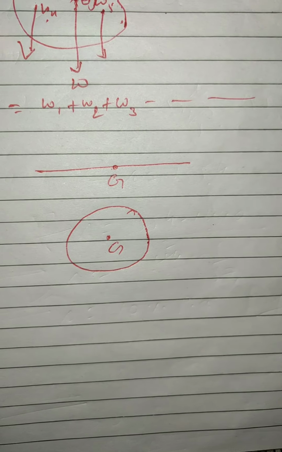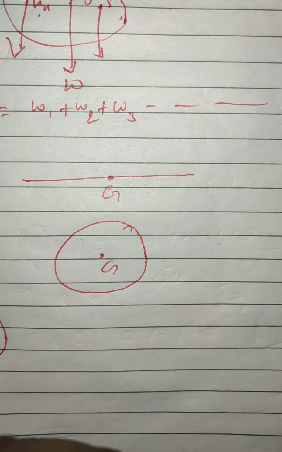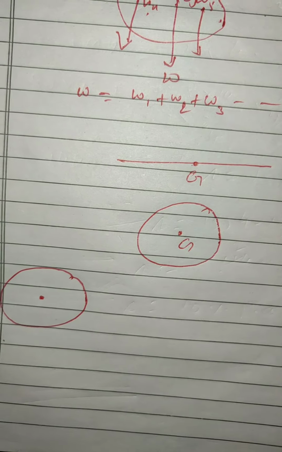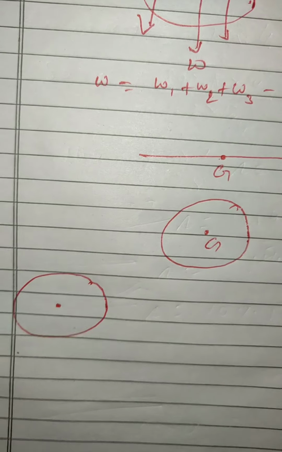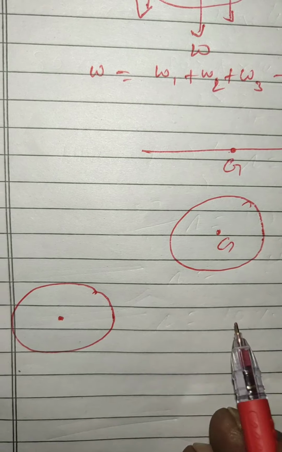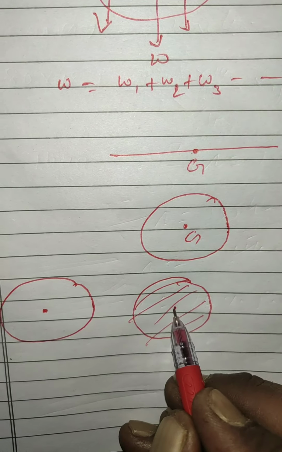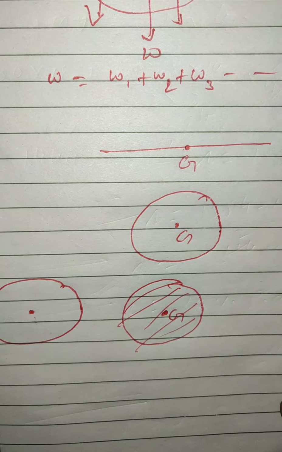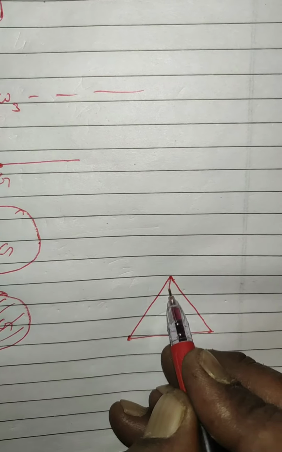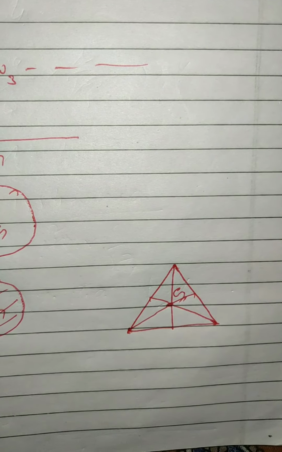For example, if you consider a hollow sphere, then its center of gravity lies at its center, where there is no material at all. If it is a solid sphere, then its center of gravity is also at its center. If there is a triangular lamina, then the center of gravity is the meeting point of its three medians. Here it will be the center of gravity.